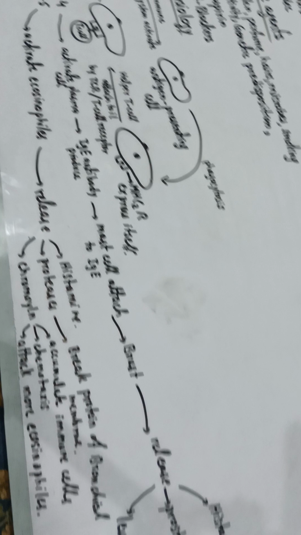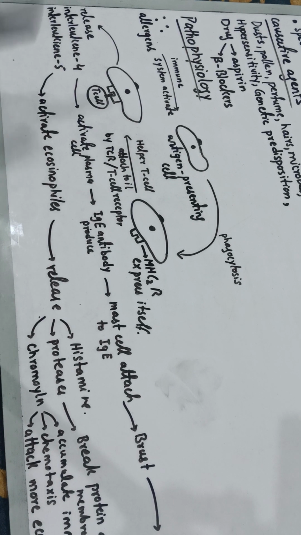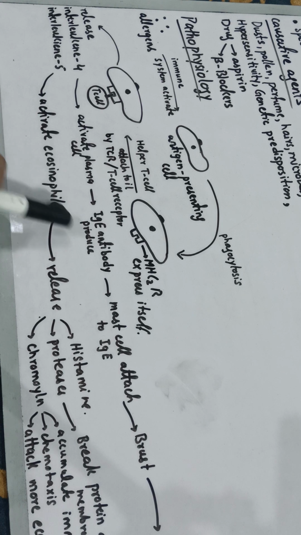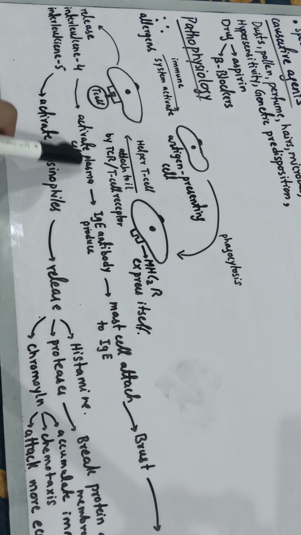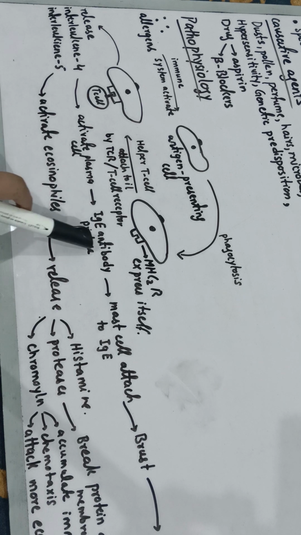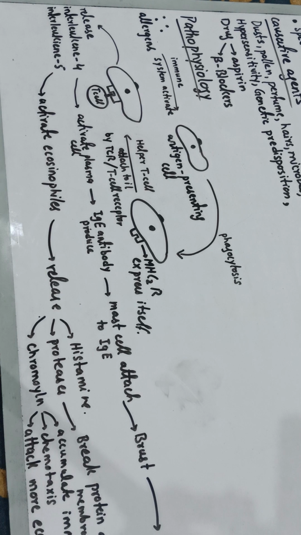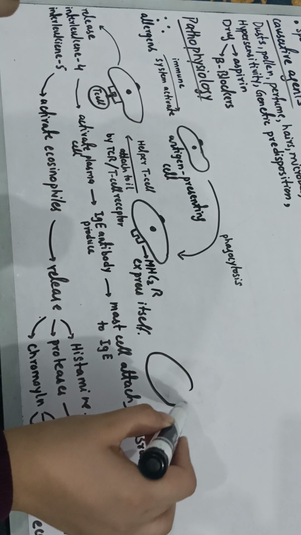Now, after this, let's discuss the mechanism which is caused by interleukin 4. Interleukin 4 will cause the activation of your plasma cells, and you know very well that plasma cells are responsible for the production of antibodies. And which antibody? IgE. So the IgE antibody is produced by the plasma cells, and these IgE antibodies attach themselves to the mast cell. Mast cells, you know very well, are really important in your respiratory tract.